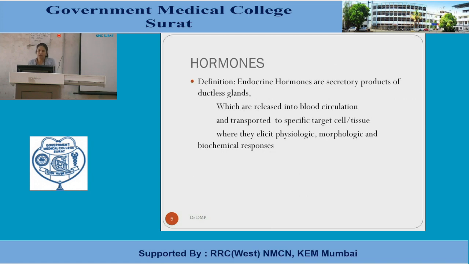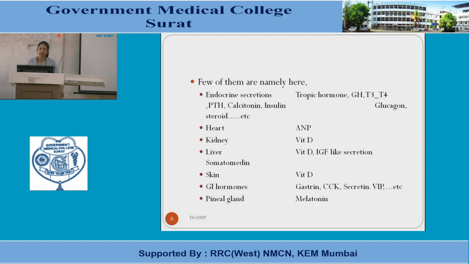May I repeat? The endocrinal hormones are secretory products of the ductless glands which are released into the blood circulation, transported to the target cells or the tissue where they elicit physiologic, morphologic, and biochemical responses. So on enumeration, you can have the list of the hormones.